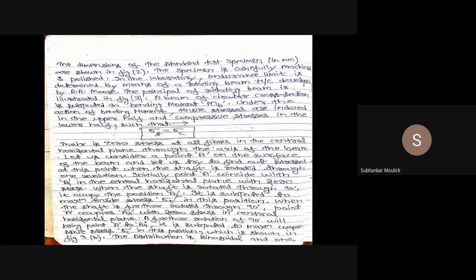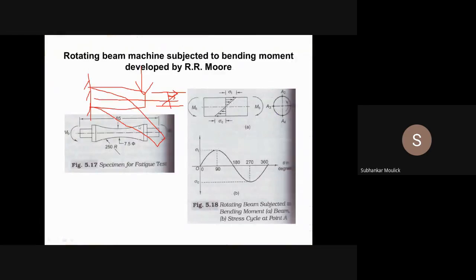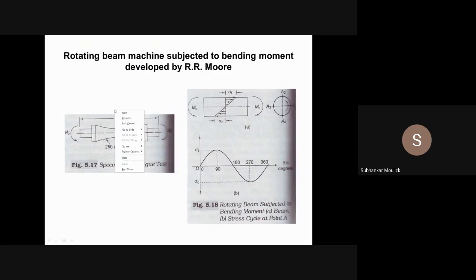Now let us consider a point A on the surface of the beam. This is that point A. Clear?